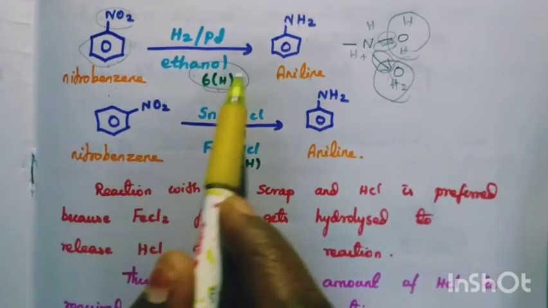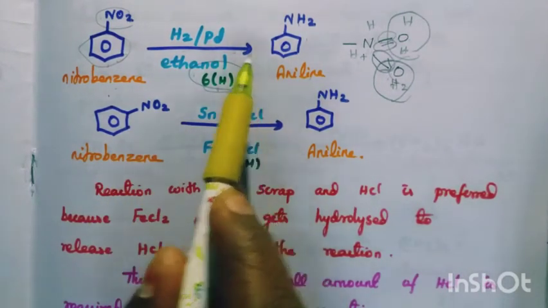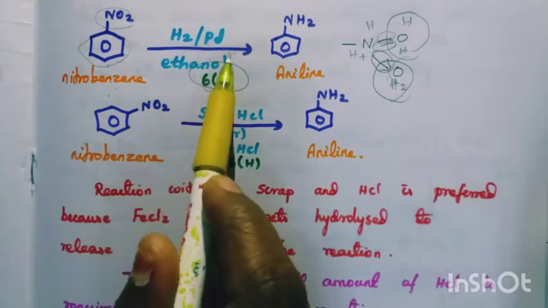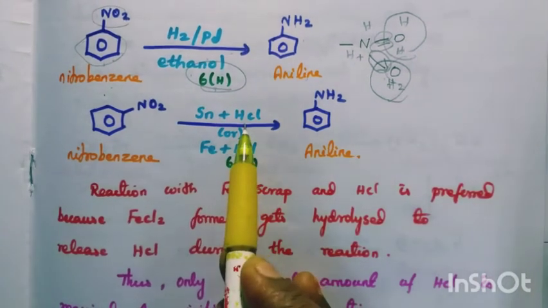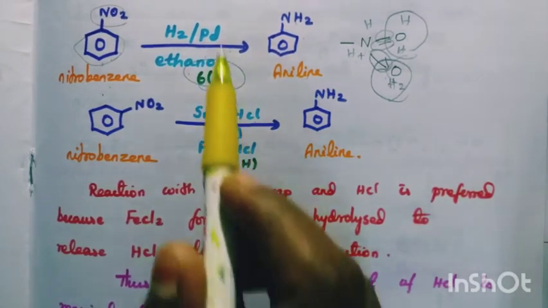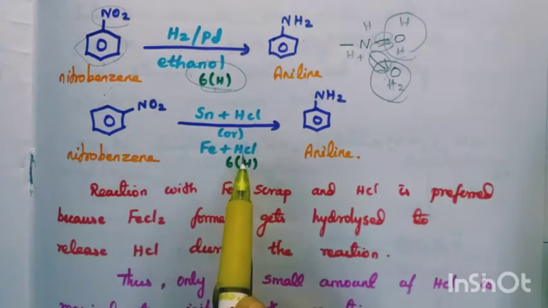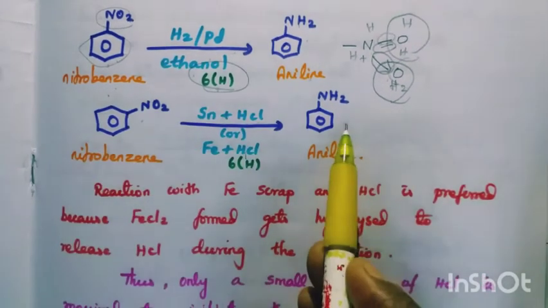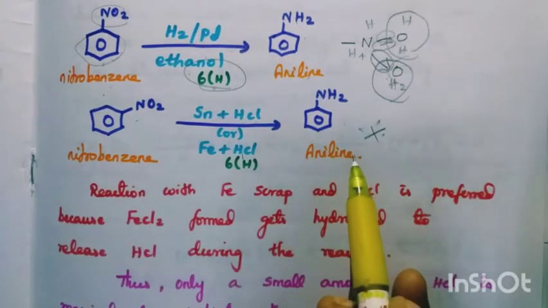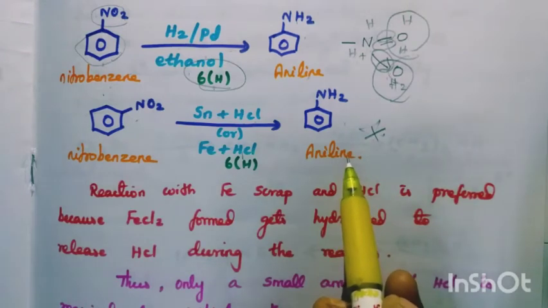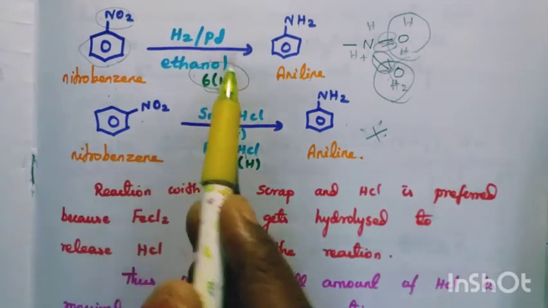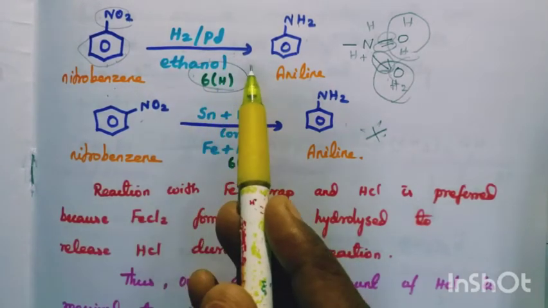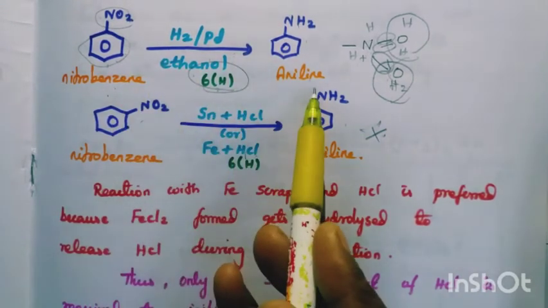The concept is using a reducing agent like hydrogen with platinum, nickel or palladium, and any metal with acid medium, tin HCl or iron HCl. These are the important reducing agents used to convert the NO2 group to NH2.